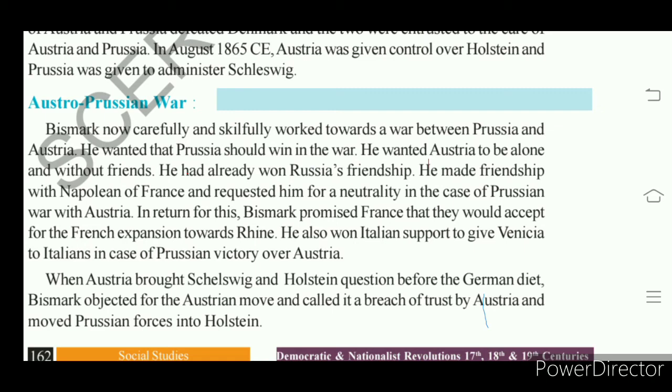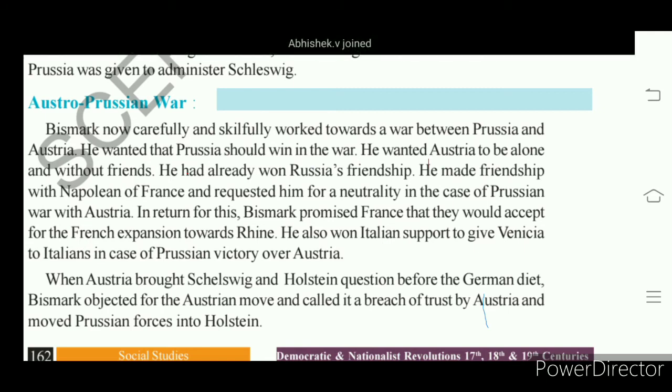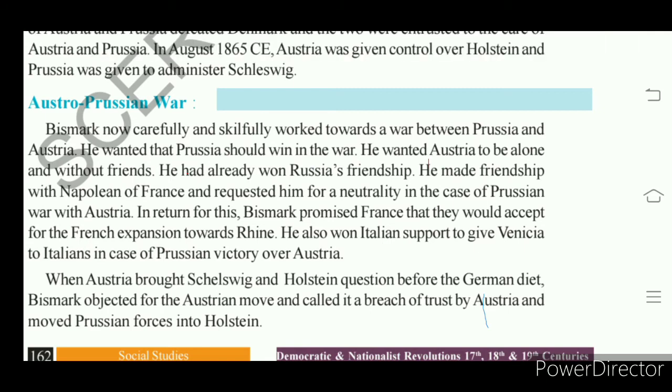So if war takes place between Prussia and Austria, then France would not interfere there, right? Then what will come to France, right? So for that Bismarck promised France that France's expansion towards the Rhine river is accepted by Bismarck.